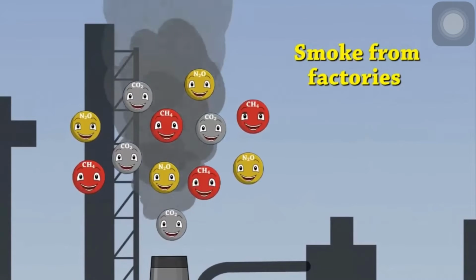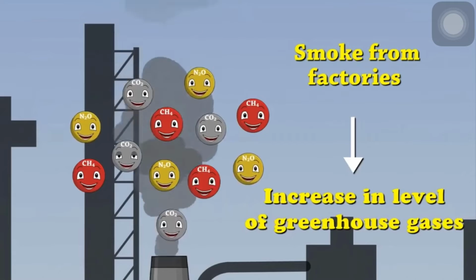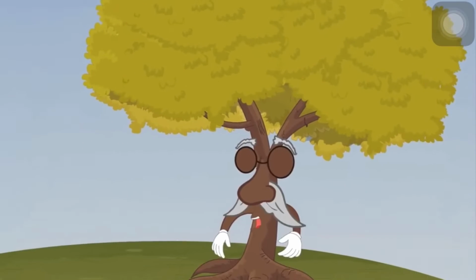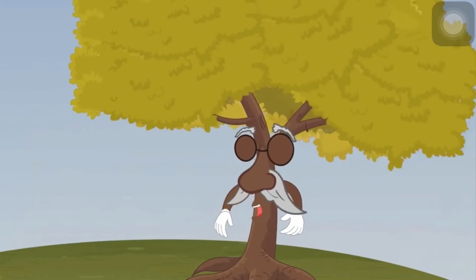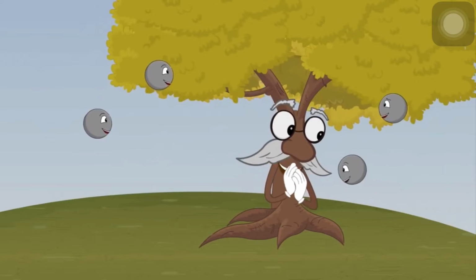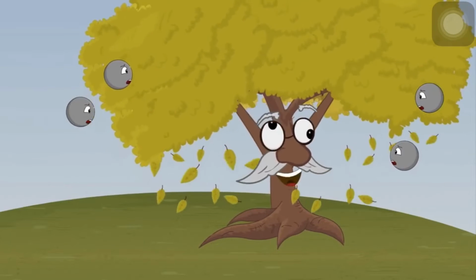Greenhouse gases are carbon monoxide and sulfur dioxide. They trap the solar rays and prevent them from escaping from the surface of the earth. This has caused the temperature of the earth to increase.